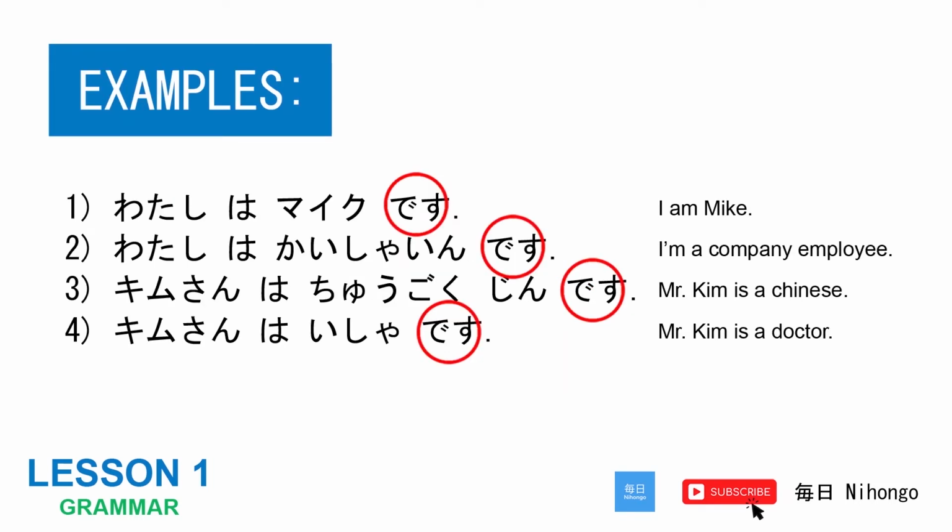Examples. 1. 私はマイクです。 I am Mike. 2. 私は会社員です。 I'm a company employee. 3. キムさんは中国人です。 Mr. Kim is a Chinese. 4. キムさんは医者です。 Mr. Kim is a doctor.